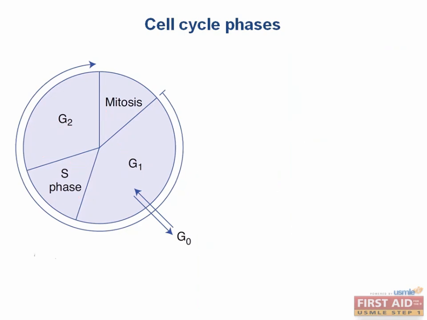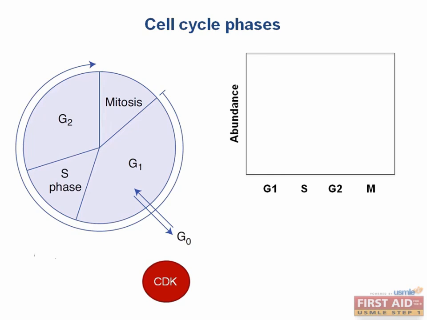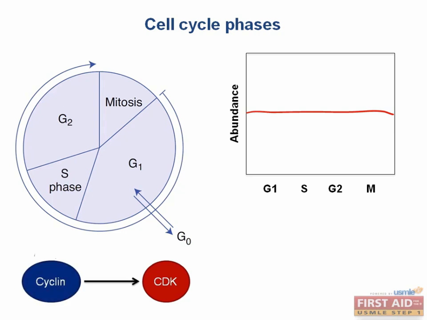One family of proteins that regulate the cell cycle are the cyclins and the cyclin-dependent kinases. Cyclin-dependent kinases are constitutive, which means they're always around in all phases of the cell cycle, but sometimes they're active and sometimes they're not. So what activates them? This would be the cyclins, which is why they're called cyclin-dependent kinases.